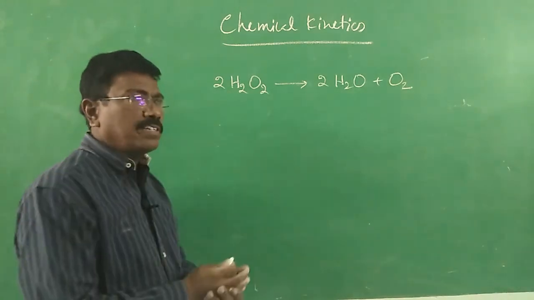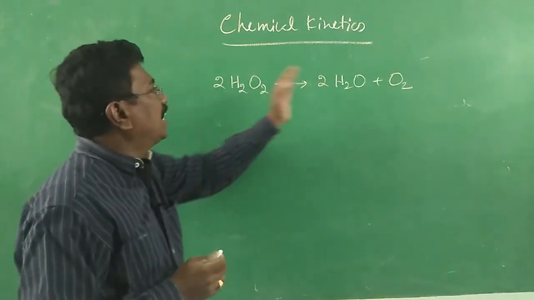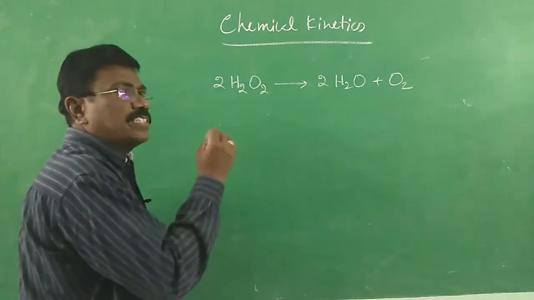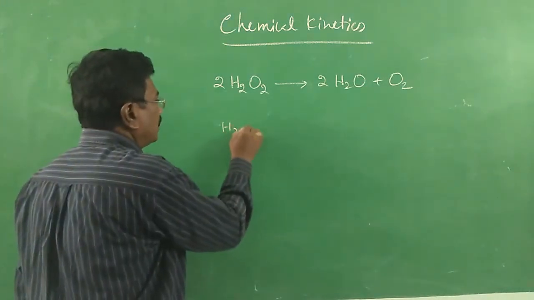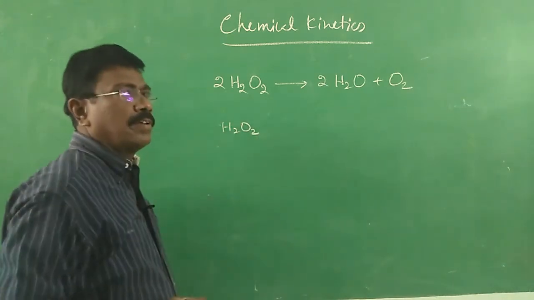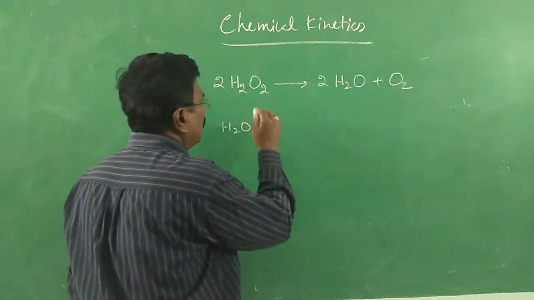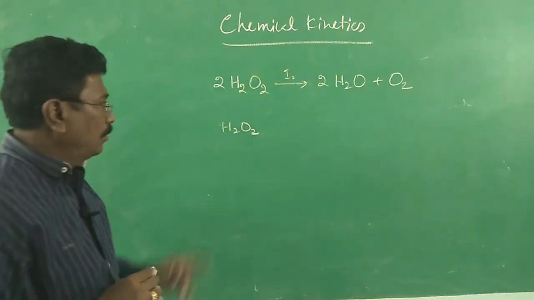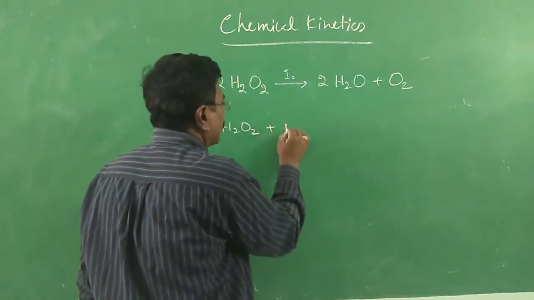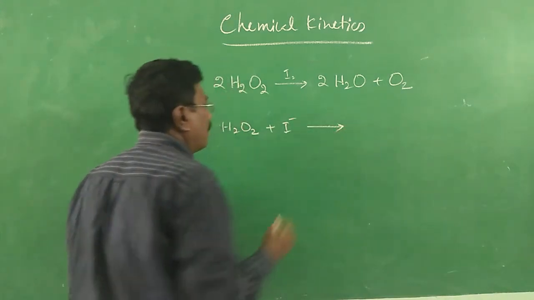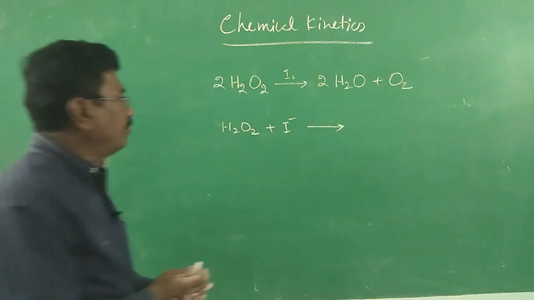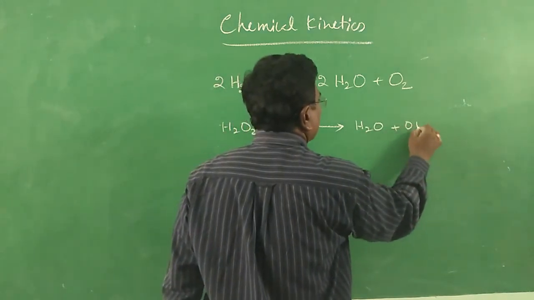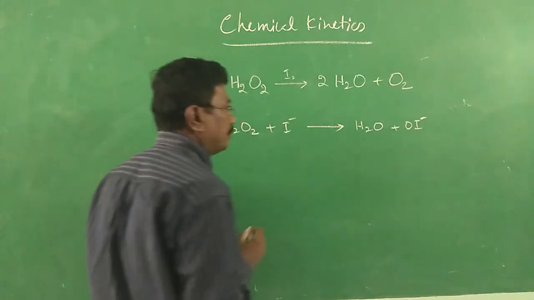Two hydrogen peroxide, when it gets decomposed, becomes water and oxygen. So what is the first step? Hydrogen peroxide, when it is allowed to react, here the catalyst is iodine, all right. So I minus is getting involved in the reaction. Hydrogen peroxide reacts with I minus to give H2O and OI minus, all right.